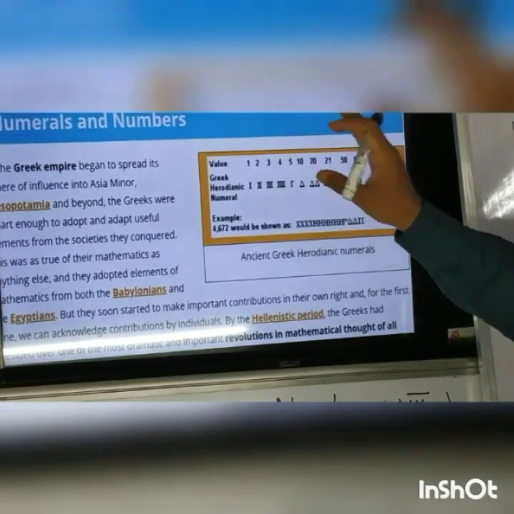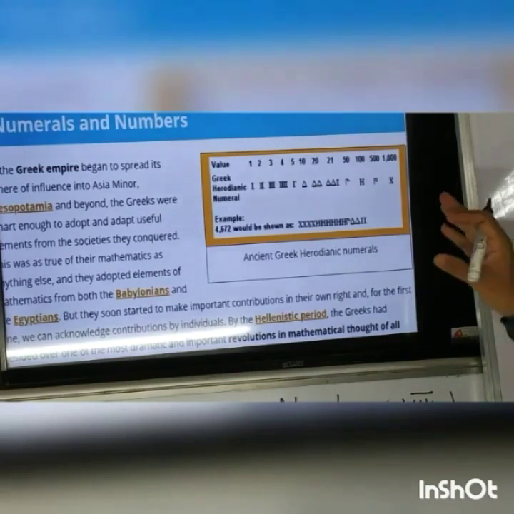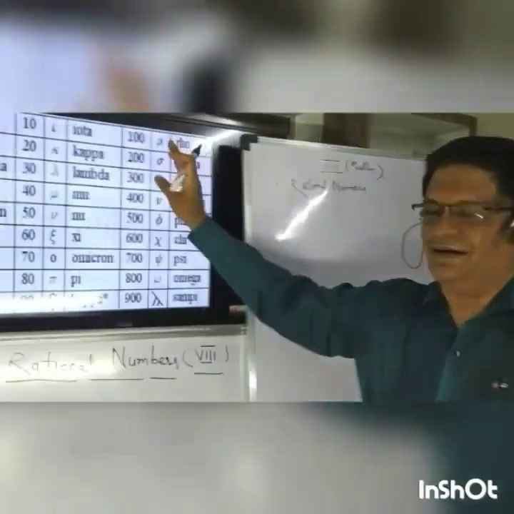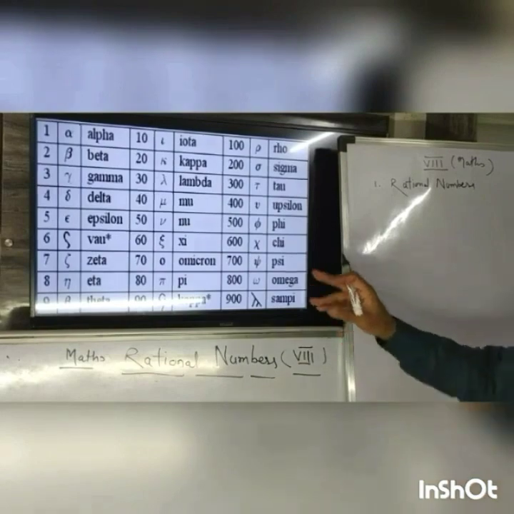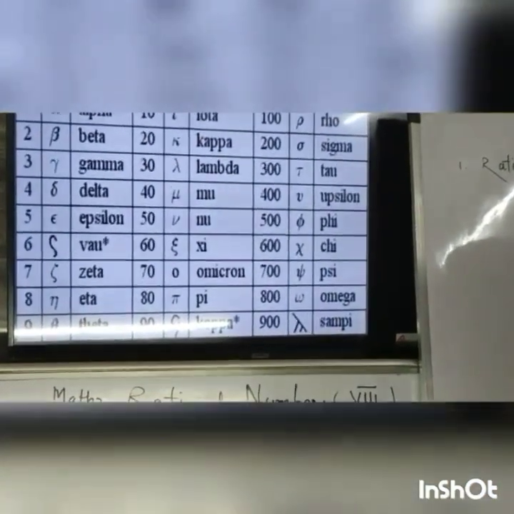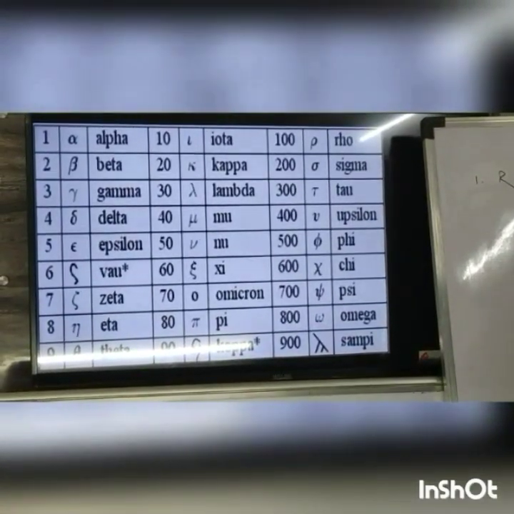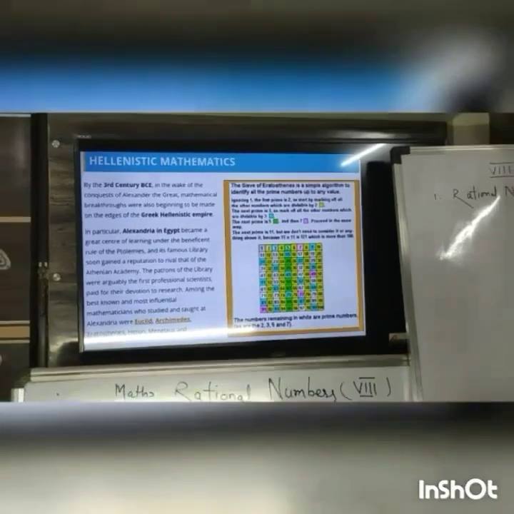After Roman numerals, there are Greek numerals. Greek numerals and Roman numerals are found in the same area. Alpha, beta, gamma, these are the Greek numerals. In this, the second numeral is beta. There is an interesting story regarding the beta. Beta के बारे में एक बहुत interesting story है. This beta is related with Eratosthenes.